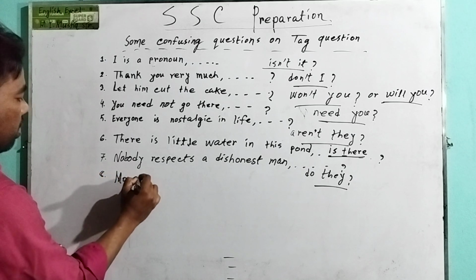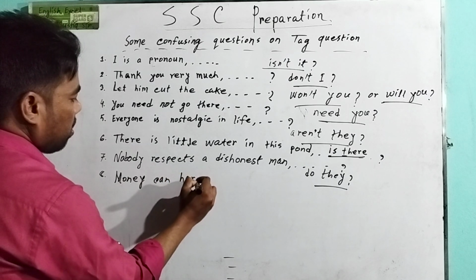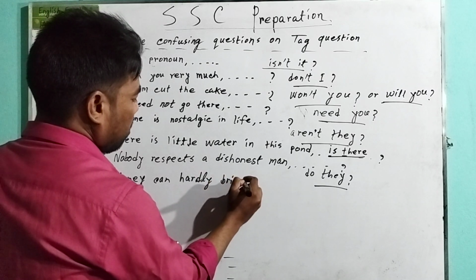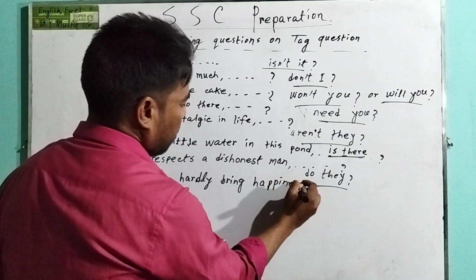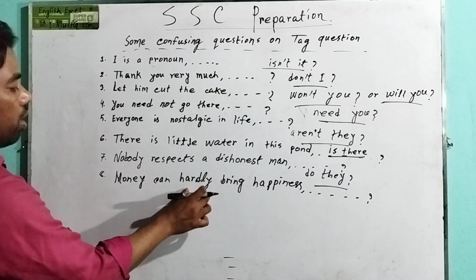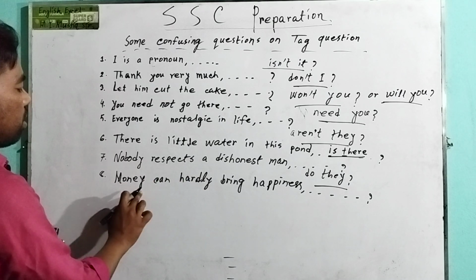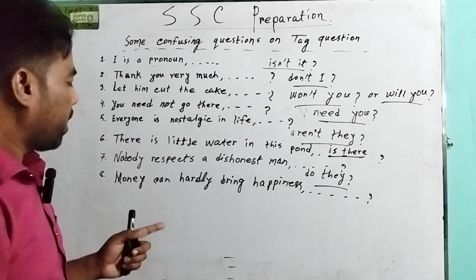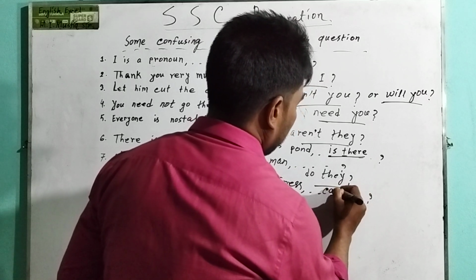"Money can hardly bring happiness." Here "hardly" is also a negative word, so we have to take a positive tag. Instead of "money" we have to take the pronoun "it." That's why the answer will be "can it?"